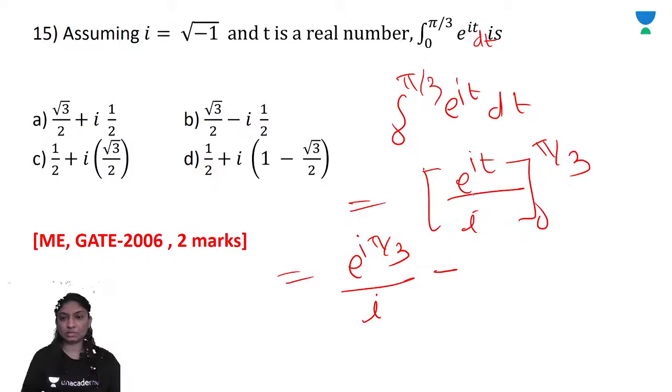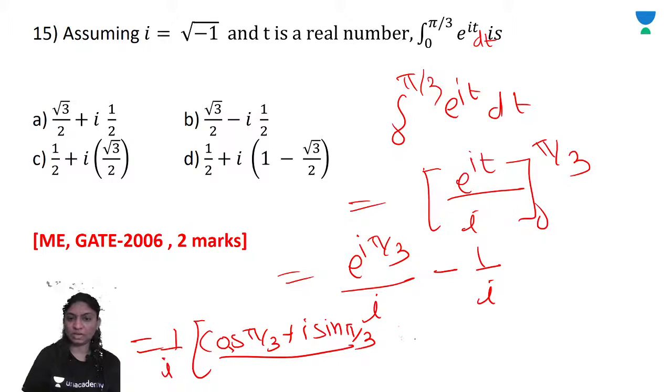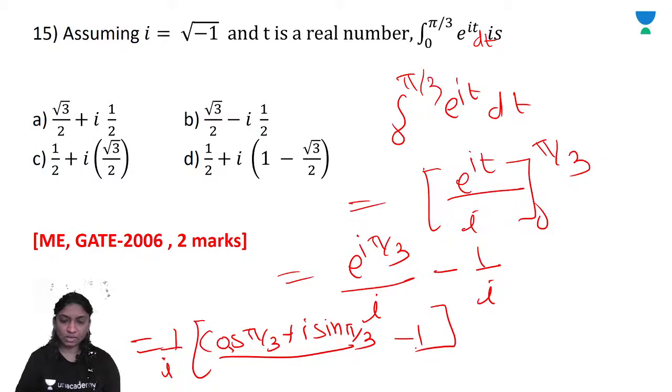minus e raised to 0, 1. So 1 upon i into bracket e raised to i pi by 3 minus 1. E raised to i theta is cos theta plus i sin theta, so cos pi by 3 plus i sin pi by 3, minus 1, upon i.